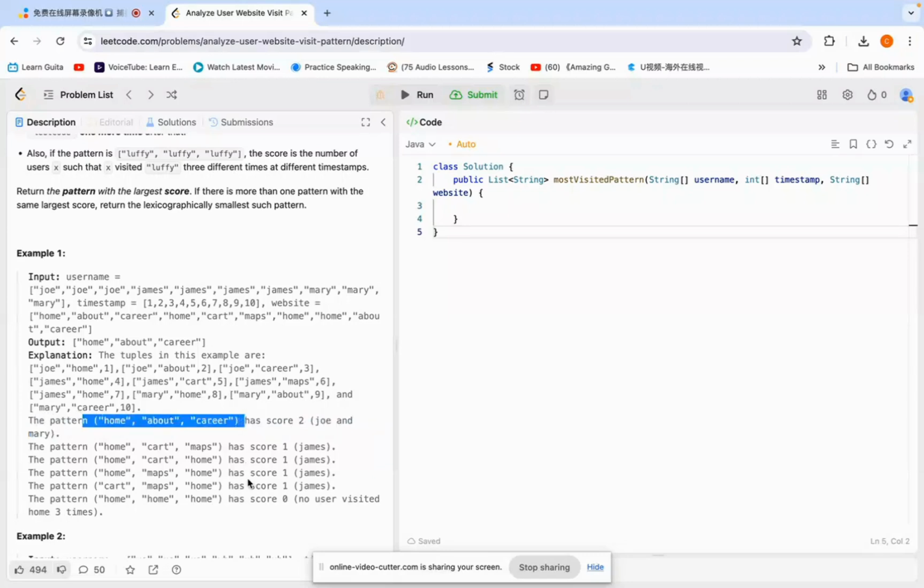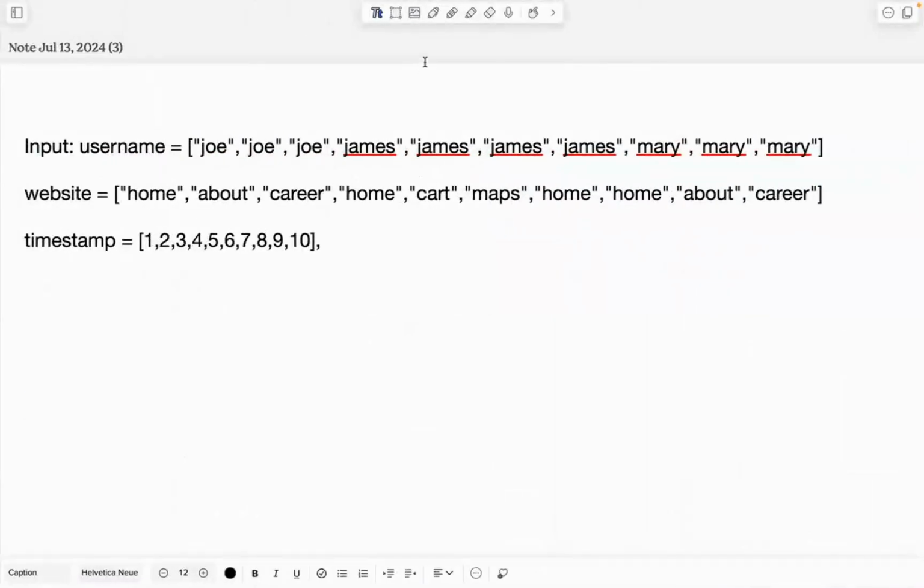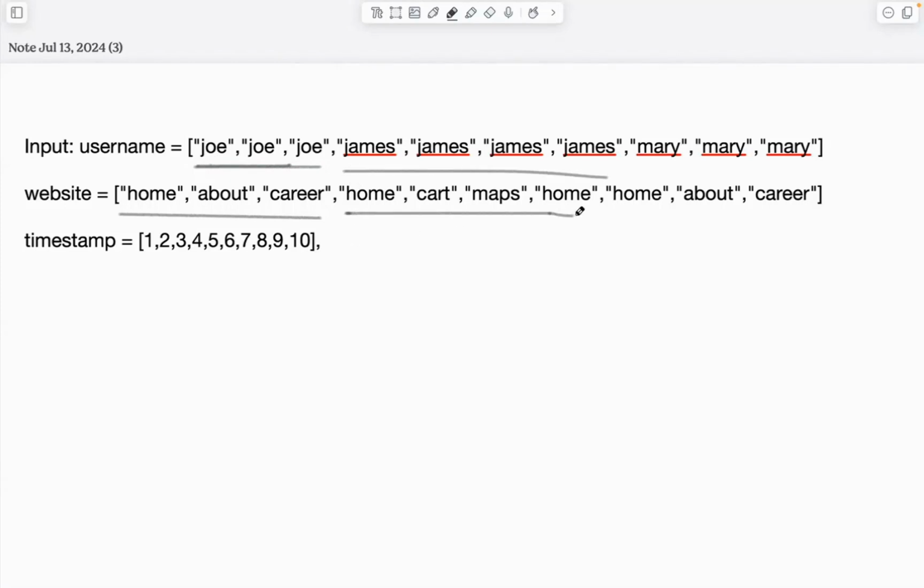So now let's see the example here. For this question we can use a hash map with a linked list, because we don't know how many websites each person visited. Maybe 4. You can see the first person is Joe, with 3 websites, and then James with 4 websites. With at least 3 websites, we can combine 3 websites as a pattern. So here it is a little bit tricky.